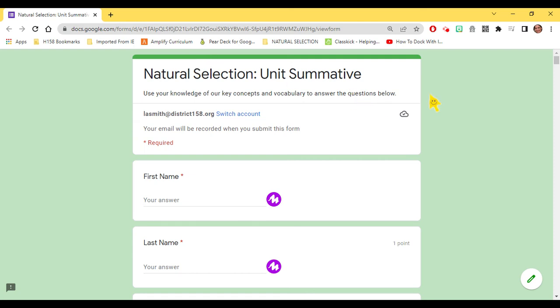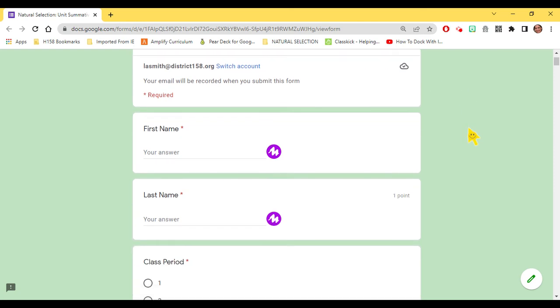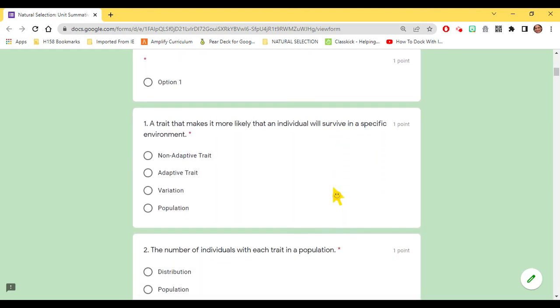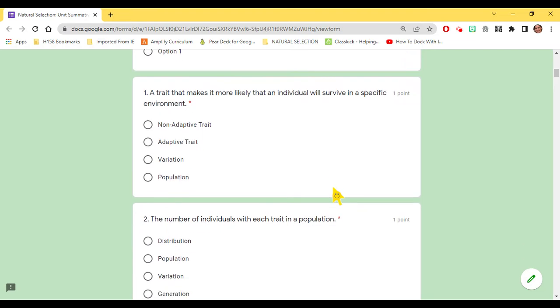Here's the natural selection unit summative read aloud. You'll add your first name, last name, class period. I'm going to read these questions and the answers aloud. Please push pause if I'm going too fast.